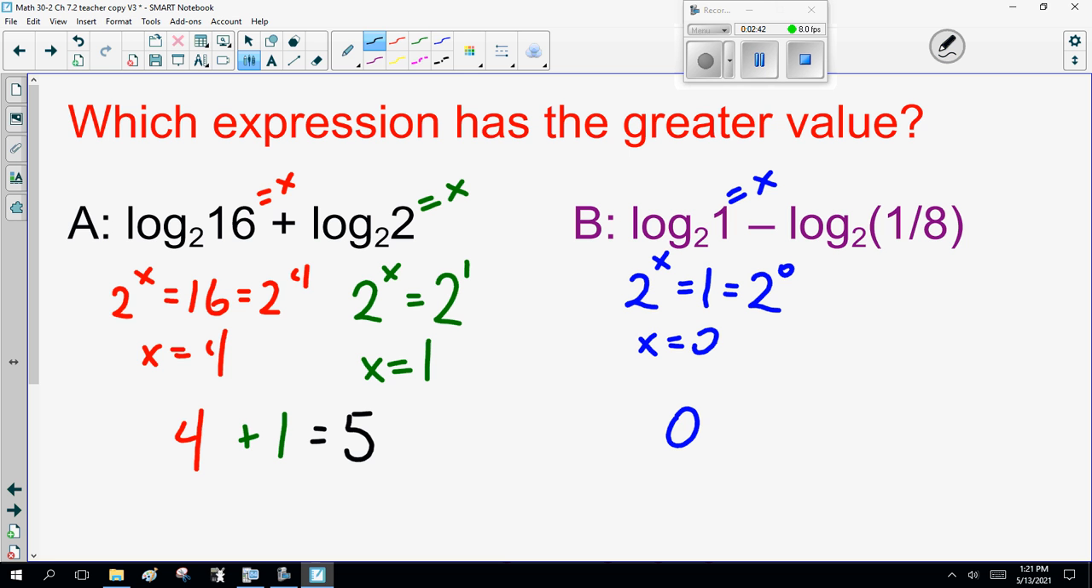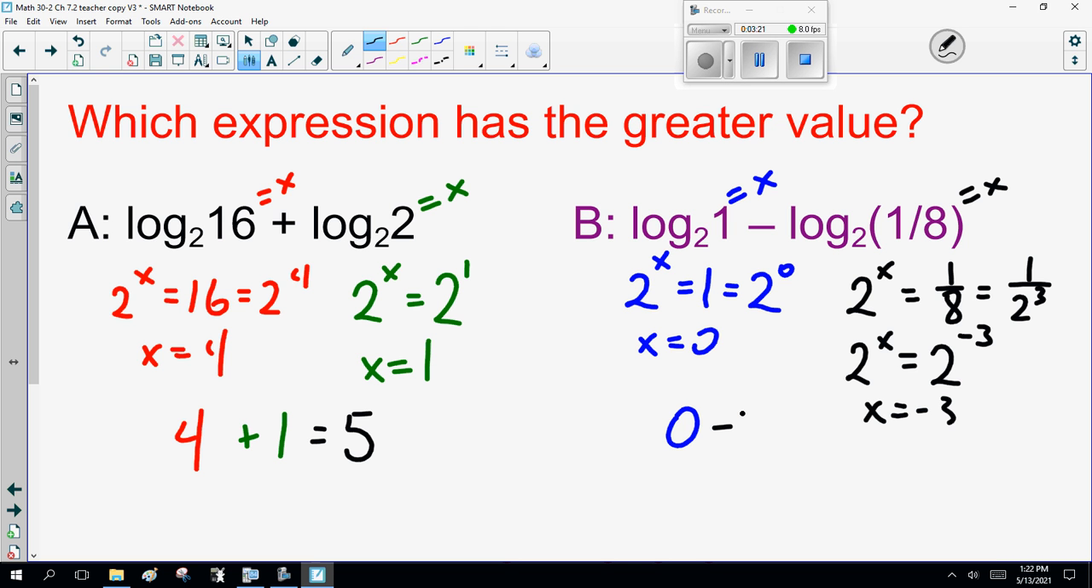Now the other term is sneaky. 2 to the x equals 1/8. Now, when I say 2 to the x is 8, most of you should be going, oh, that's 2 cubed. Remember the exponent stuff we talked about? Now that means, we're close, but we have to flip it. So 2 to the x equals 2 to the minus 3, or x equals minus 3.